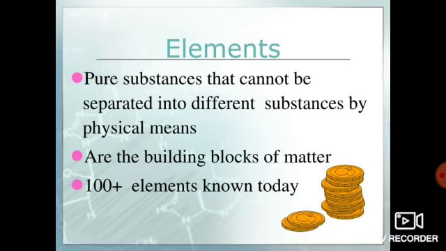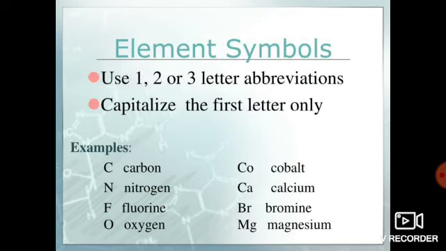Now let's look at symbols of elements. In order to write chemical reactions conveniently, each element has to be represented by a symbol. No two elements have the same symbol. The symbol of an element can be the first letter of the element, or the first letter and another letter of the element, or the Latin name of the element.